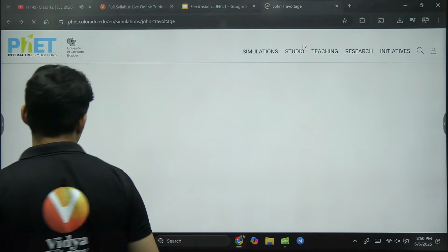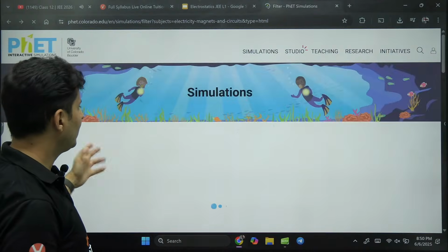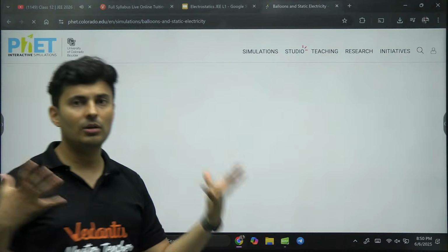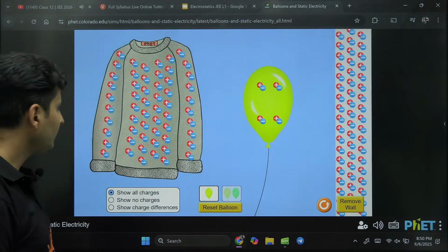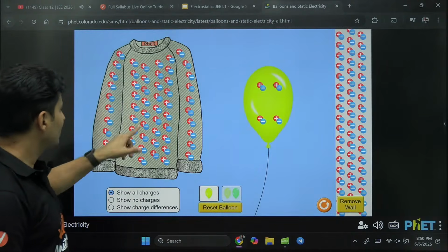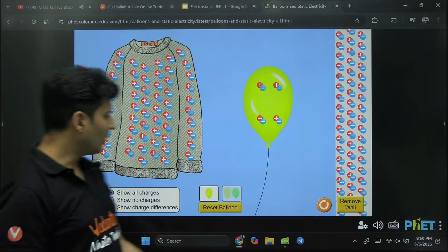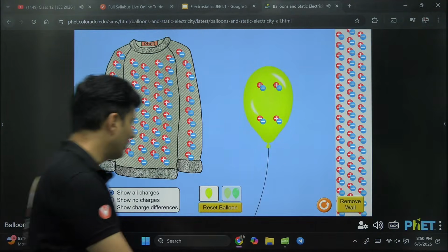Is there a third method of charging? The answer is yes. Let's look at that as well. After that, things will be very, very clear. So see guys, seeing things practically makes a lot of difference. So we have the balloon example. This is a sweater or cloth, this is a balloon and this is a wall. If you don't want the wall, let's remove the wall. You want the wall, we will add that wall.